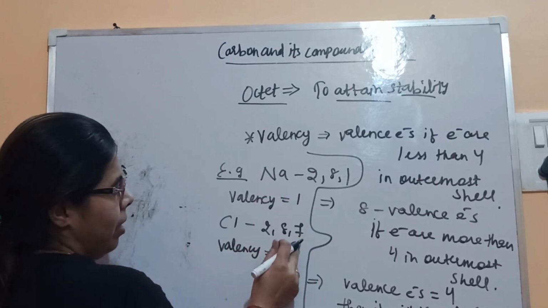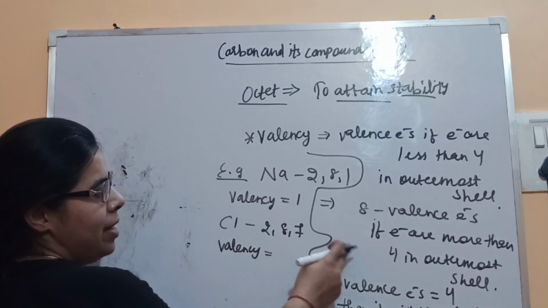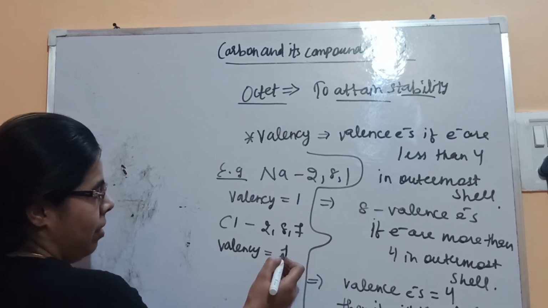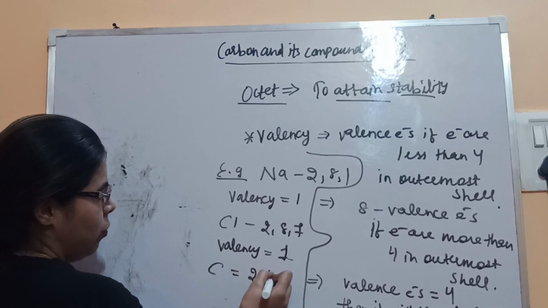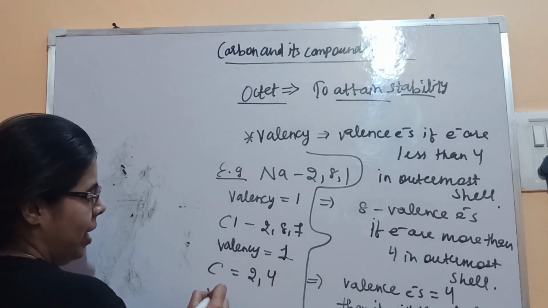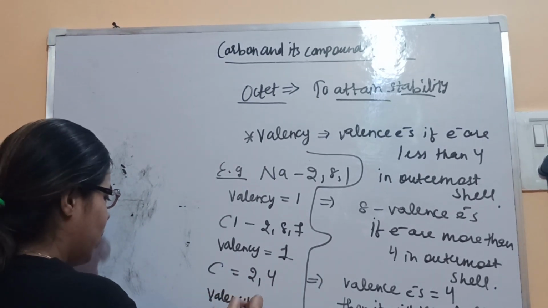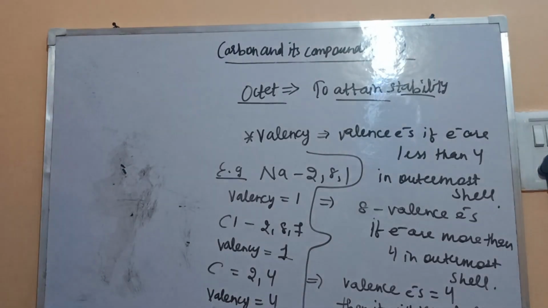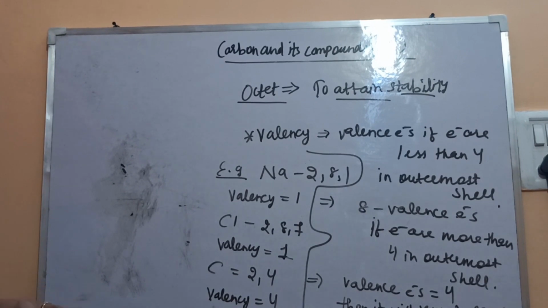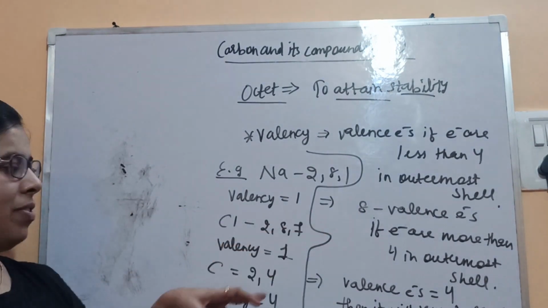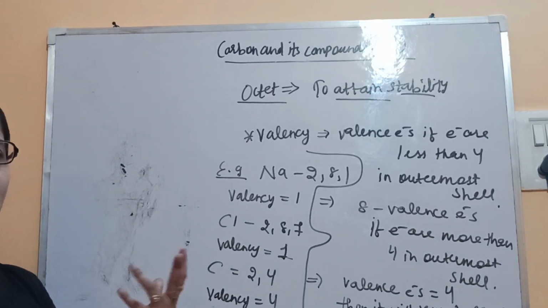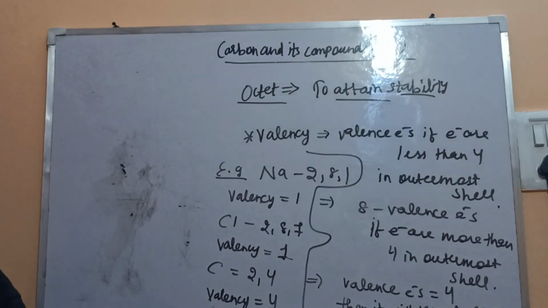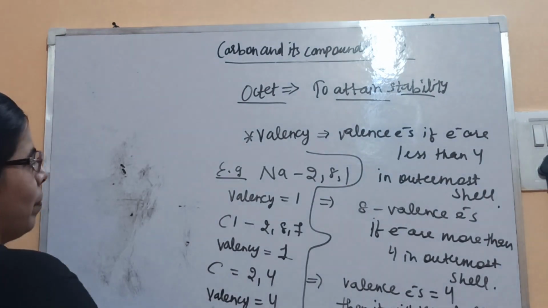Here electrons are 7, so 8 minus 7 is 1. Valency is 1. Now let's take the case of carbon. It's 2, 4. It's equal to 4, so valency is 4 only. We will not subtract from 8 if it is equal to 4. This will come in other cases also, like silicon. Now let's come to our point, that is carbon.